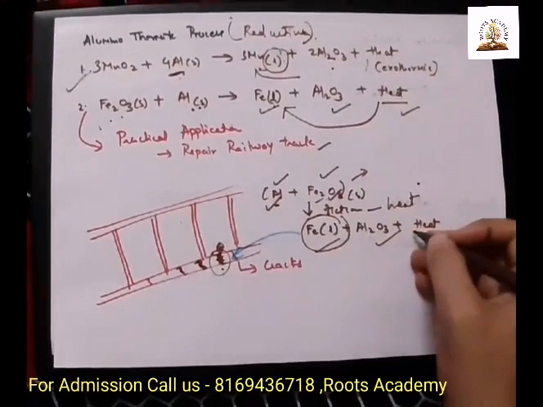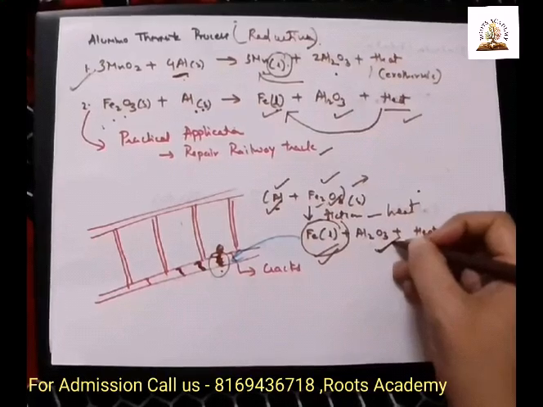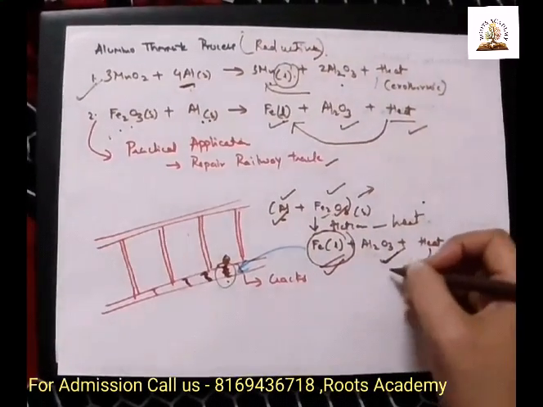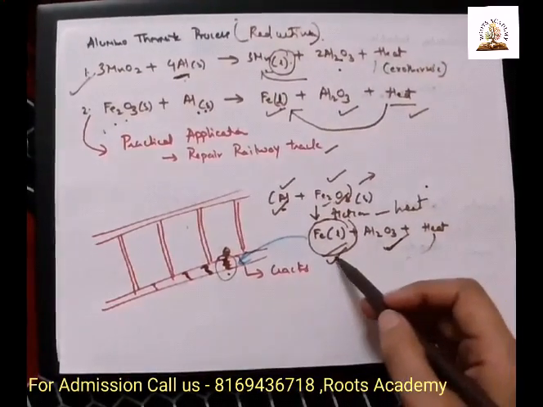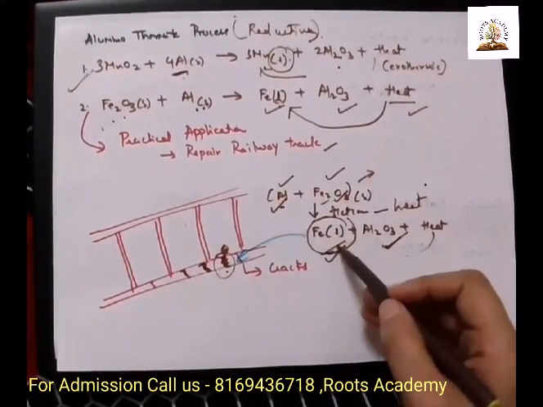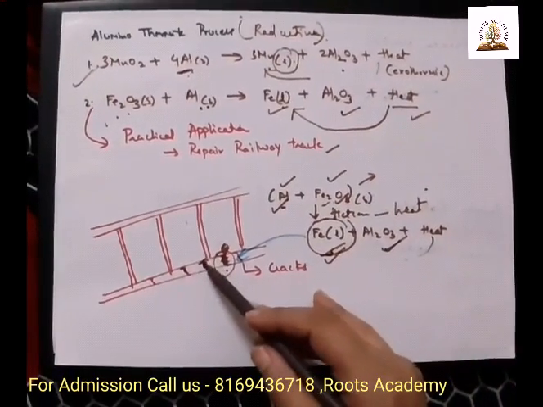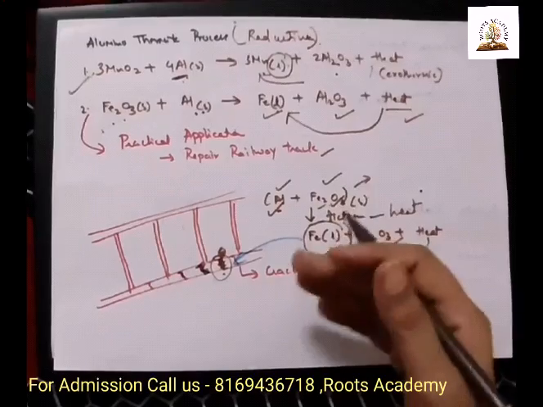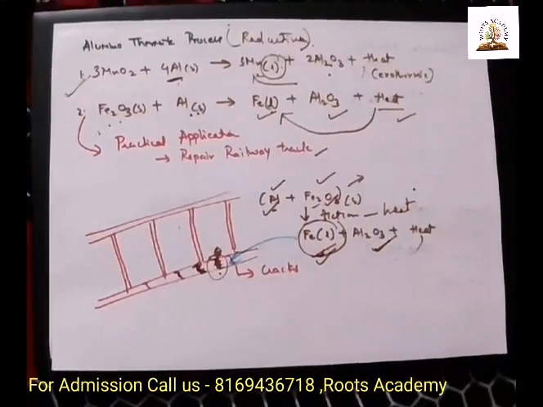As the reaction is taking place, what will happen? There will be iron and aluminium oxide, and because heat is generated, it is an exothermic reaction, no? So because of the heat, you will get this iron in a molten form, and this molten iron will fill this crack. So this way the iron railway track is repaired.